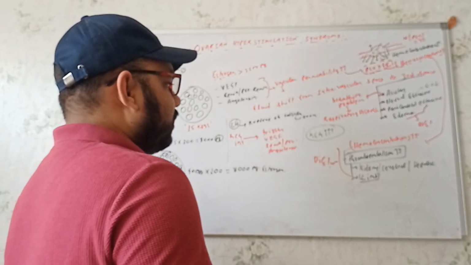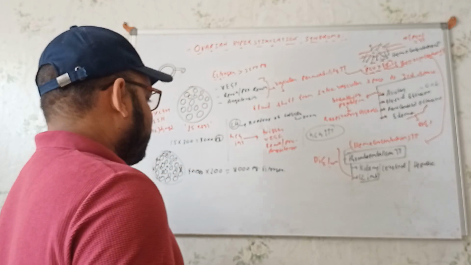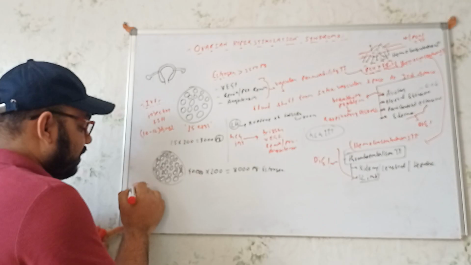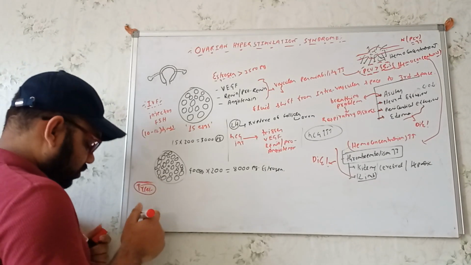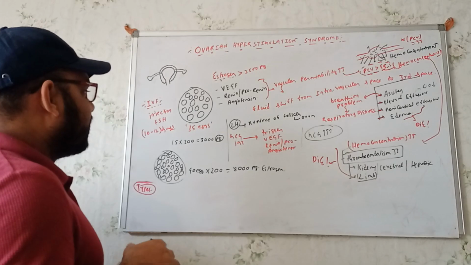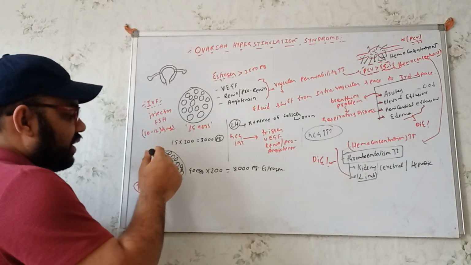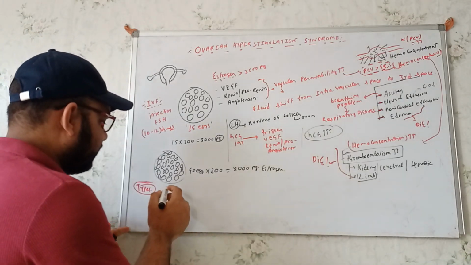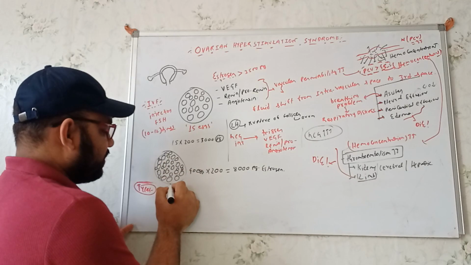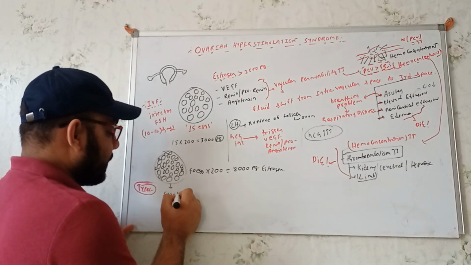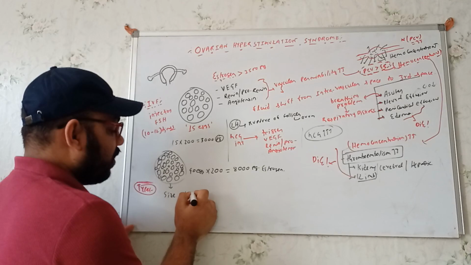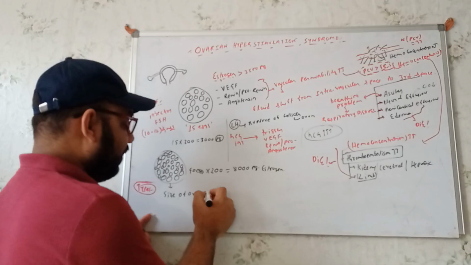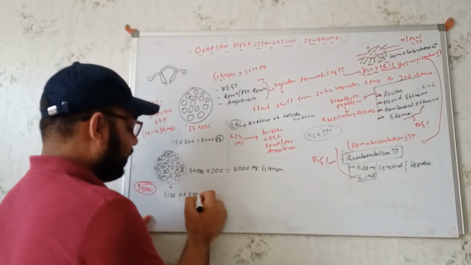Okay. Now we'll classify. There are some types. See, the types on the basis of what? Whenever the number of follicles is getting increased, of course the size of the ovary will be increased. What did I say? Whenever the size increases, that means the size of the ovary, sorry, I'm so sorry, the size of the ovary will also be increased.